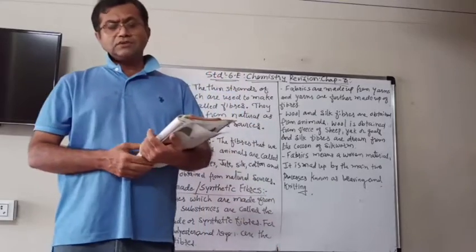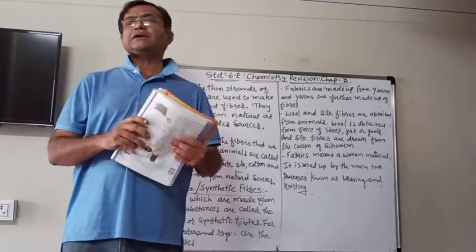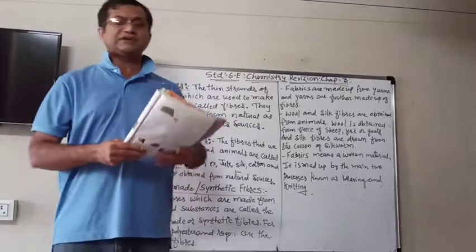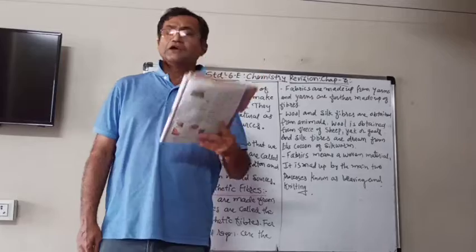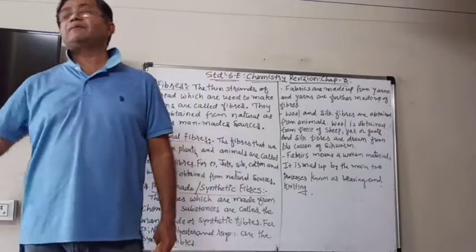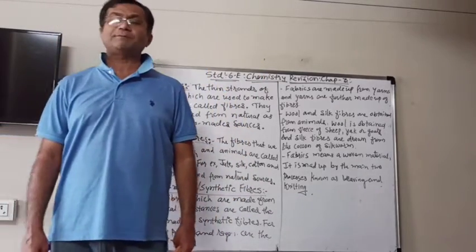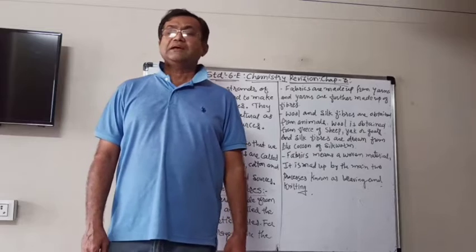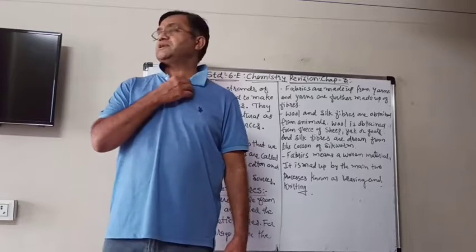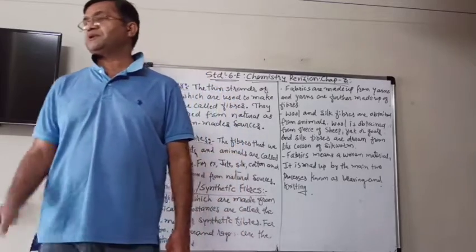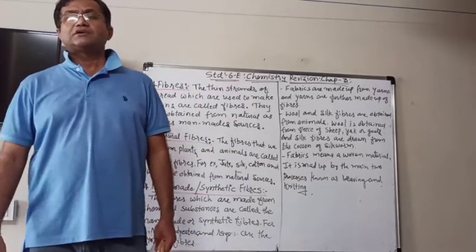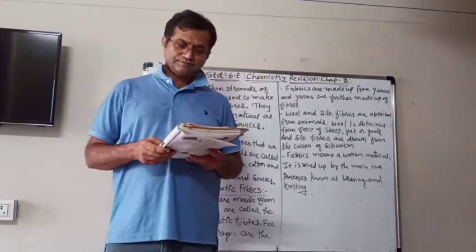So now, if you make a list, then there can be different types of clothing materials. You also can visit a nearby tailoring shop and ask that person to give you some cuttings which are left over after the clothes are made.